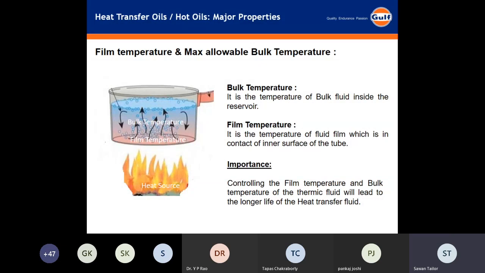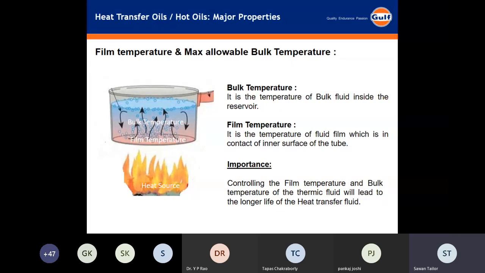These are the two important properties, film temperature and bulk temperature, because the film, the inner surface of the oil, is where major degradation of the fluid happens. This needs to be controlled and kept within the range, and it can be controlled only by the system and the heat source. Typically, we can say 15 to 25% of the total heat transfer fluid degradation takes place in the film region.